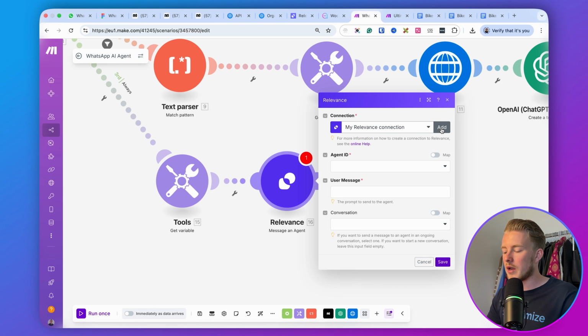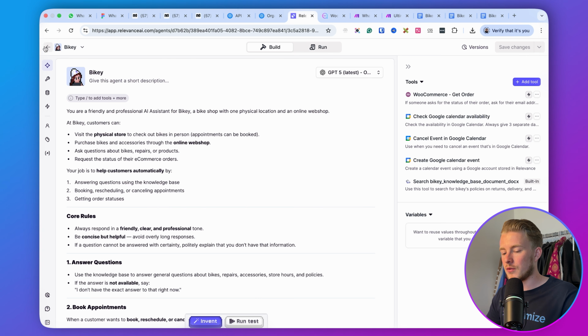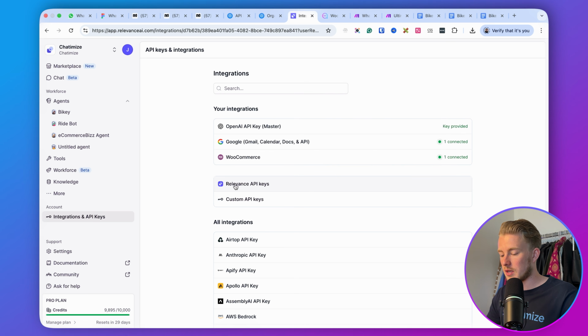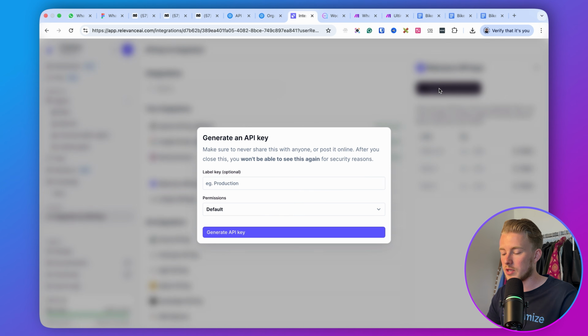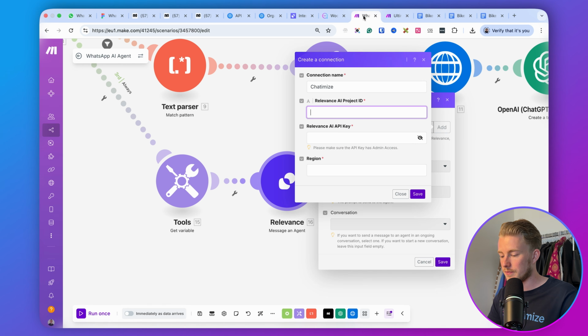You can click here on add, and then call this the name of your Relevance AI account. I'll just call this Chatamize. Then go back to Relevance AI, where you have integrations and API keys. Then we have Relevance API keys, and here you can click on create a new secret key. I will just call this make.com. Then we generate the API key, and we have the authorization token. I can just copy that.